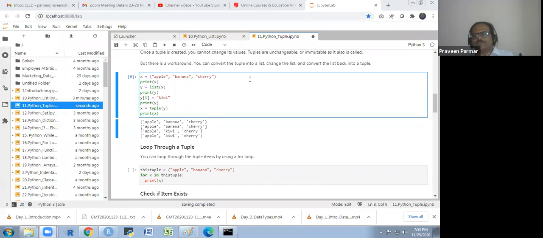Because, Raj, sometimes we get the output in a tuple from some of the methods or functions we use in Python. We get the output in tuple format, and then again we want to make some changes and amendments later on. That is how we could change it. So why do we require this technique? These are the techniques we could follow if you are getting the output as a tuple. Some functions give us the output as a tuple. You will see later on.